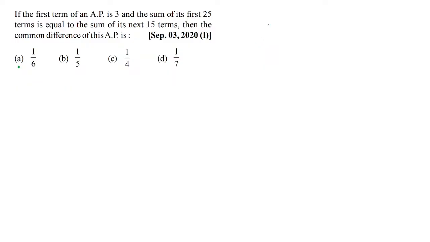If the first term of the AP is 3, that means a is 3, and the sum of the first 25 terms is equal to the sum of its next 15 terms. Now, we can smartly write the sum of the next 15 terms as what? Sum of the first 40 terms minus the sum of the first 25 terms. Think about it.